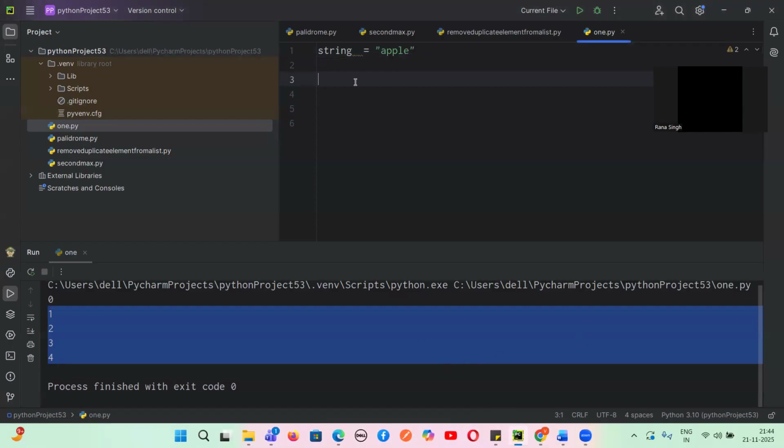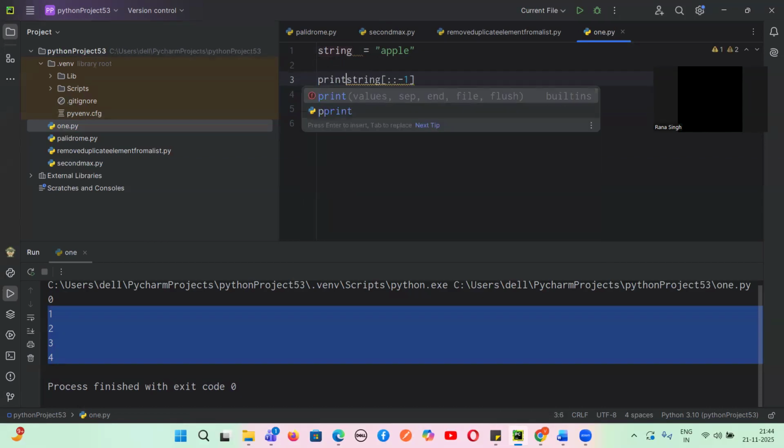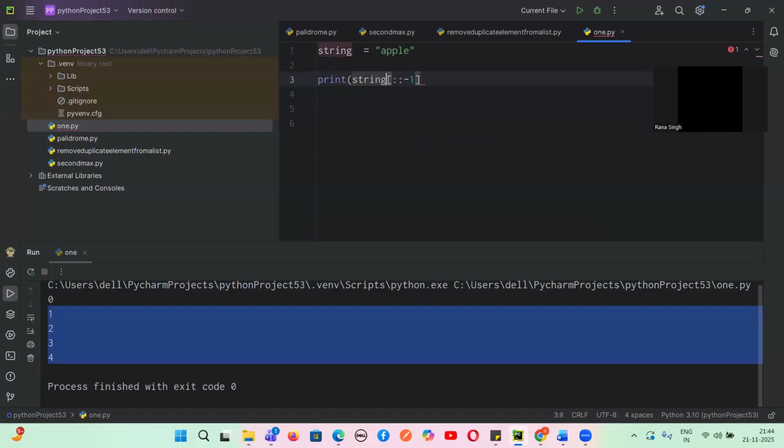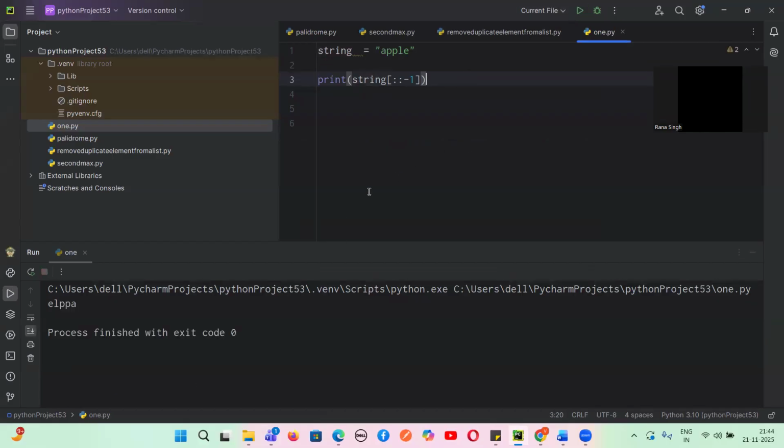Colon -1. What is the other way? Let's suppose I write down this is the first way, colon -1. And what can be the other way? Reverse. No, can we use a for loop? We don't have a reverse method; reversed is there, but reverse is not there in a string. So this is one way, and this is fine.